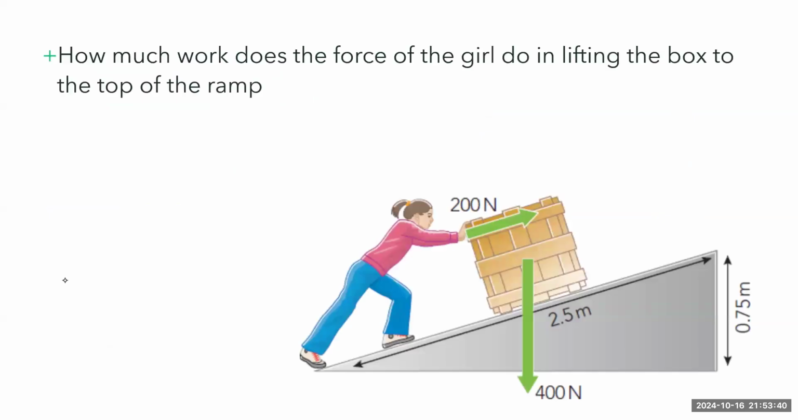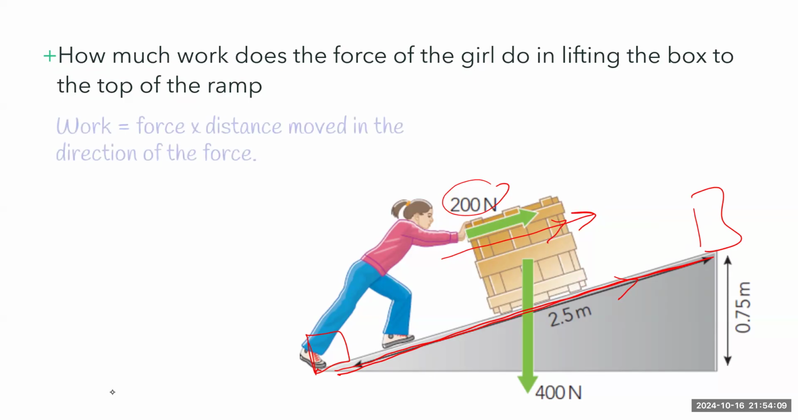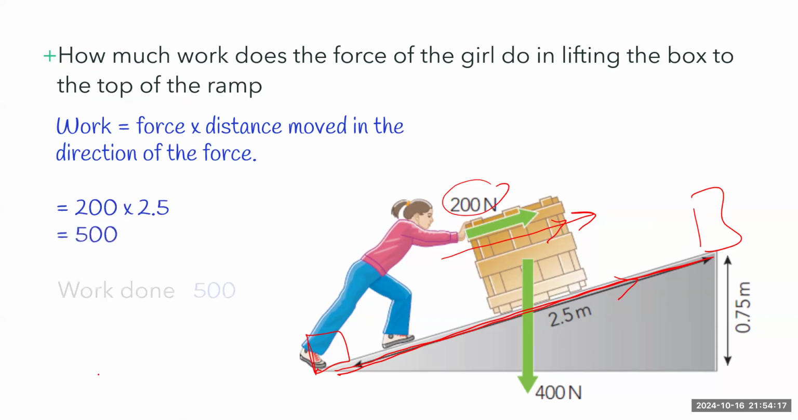How much work does the force of the girl do in lifting the box to the top of the ramp? Okay, so the force of the girl is 200 newtons. This is the force, and it is in this direction. And the box would move from this position to this position. So it's going to move 2.5 meters in the direction. See, this is in the direction, it is parallel to the force. So how would we calculate the work done? Force times distance moved in the direction of the force, which is 200 times 2.5 meters, which will give us 500. Work done is 500 joules.